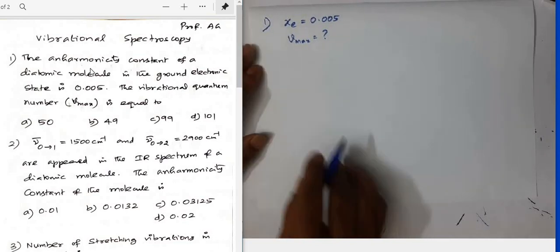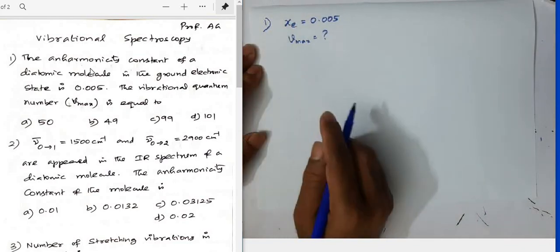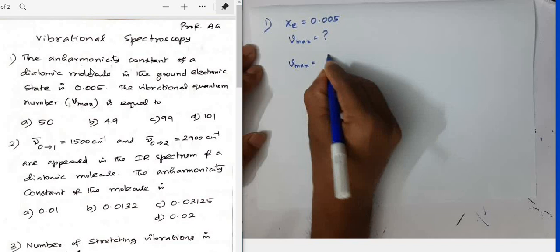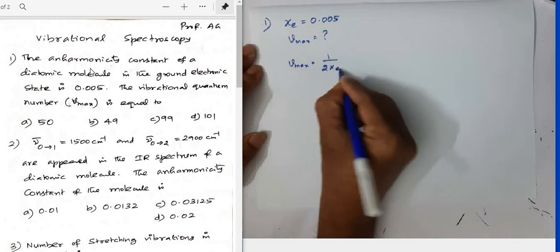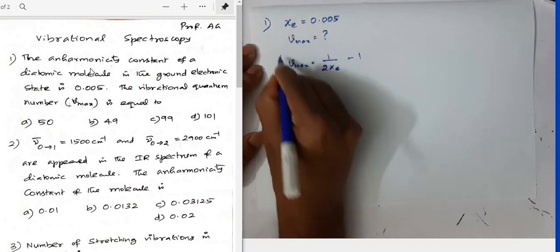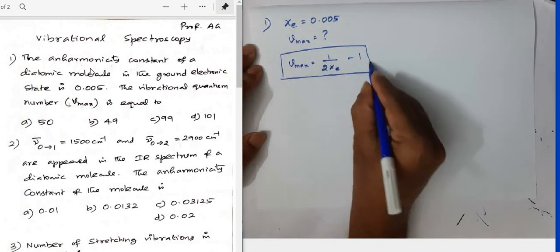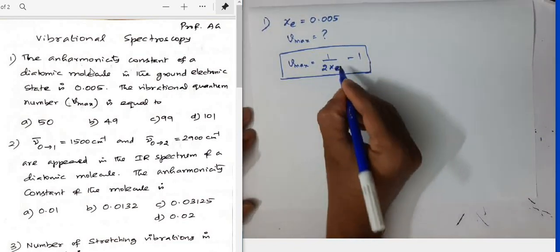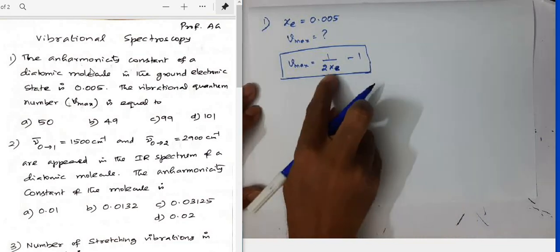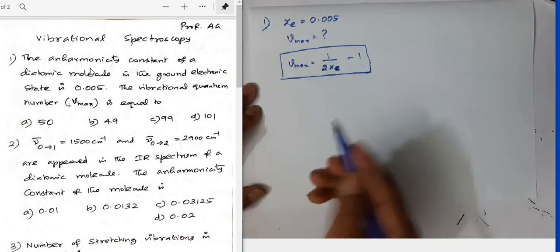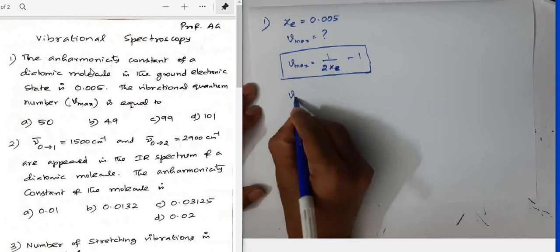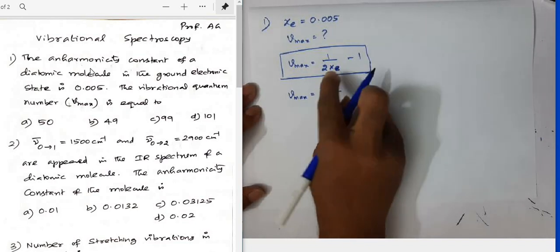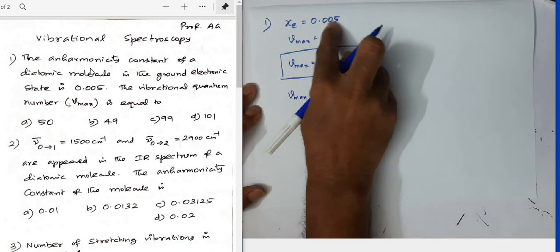We know there is a direct relation available between these two: v max equals 1 by 2 xe minus 1. It's a direct relation between v max and the anharmonicity constant, so by substituting this value you can find v max directly. So v max equals 1 by 2 times the value of xe, which is 0.005.